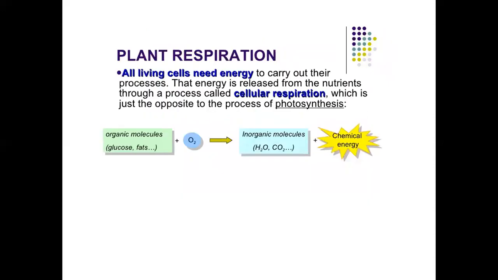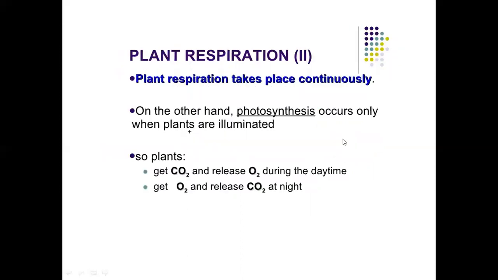Plant respiration. All living cells need energy to carry out their processes. That energy is released from the nutrients through a process called cellular respiration, which is just the opposite of photosynthesis. Organic molecules plus oxygen go into inorganic molecules plus chemical energy. Plant respiration takes place continuously.